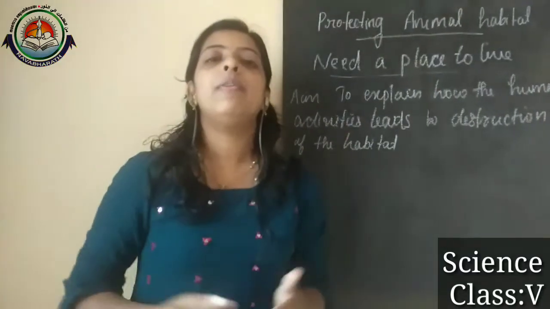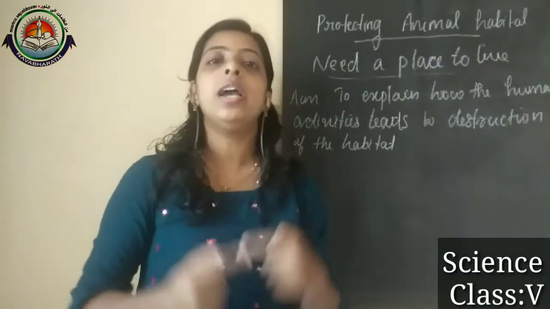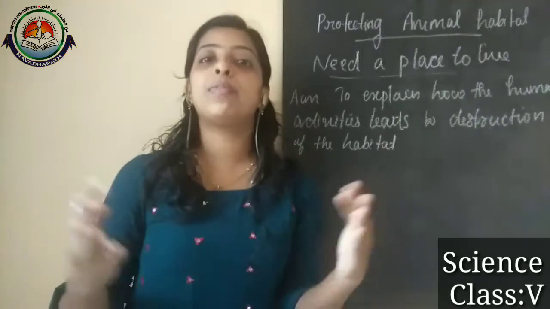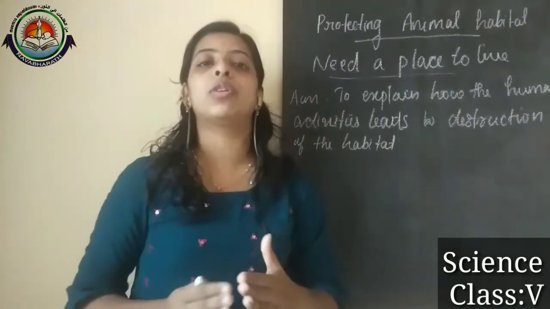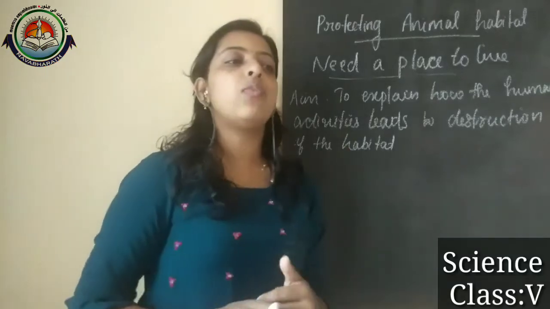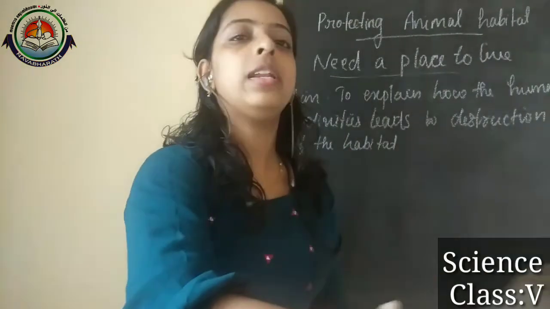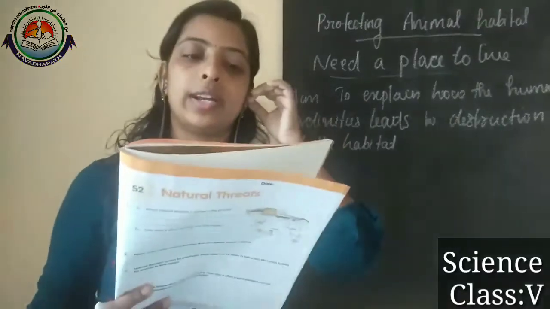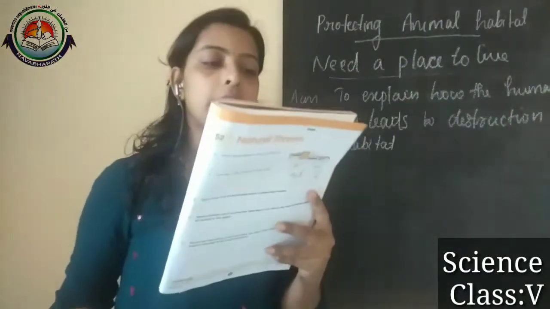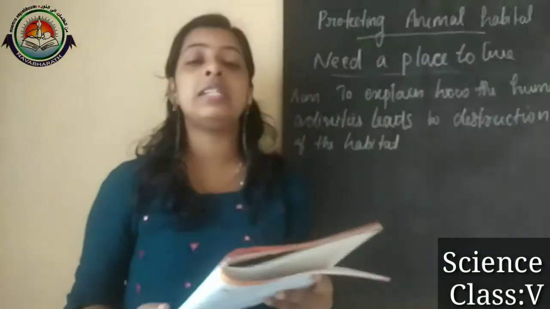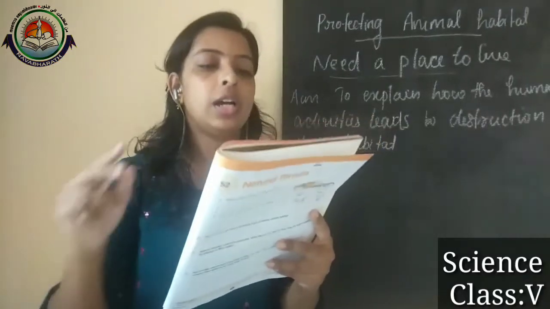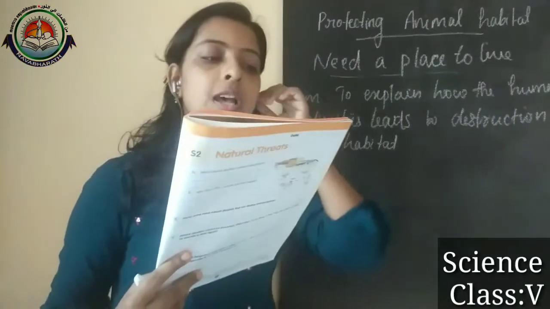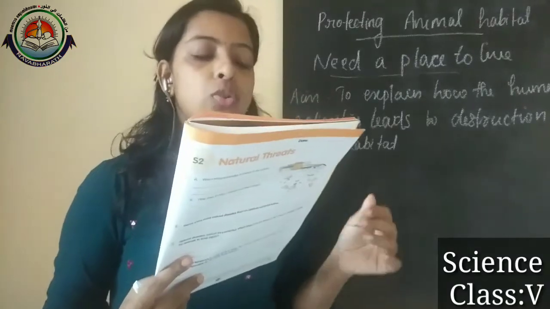Before going to discuss this lesson, all of you please take your workbook. In this workbook you can see a newspaper clipping: wild elephants enter the city, Chennai, 9 June 2011.